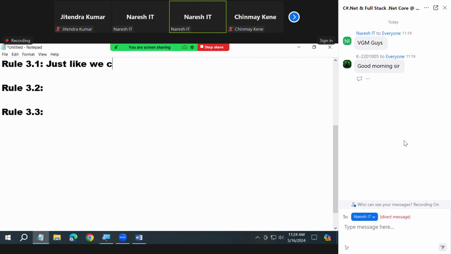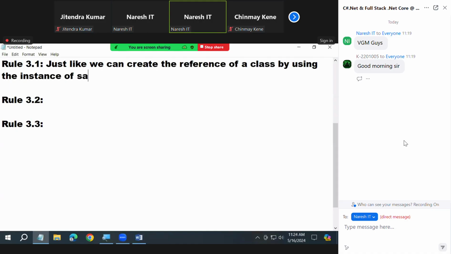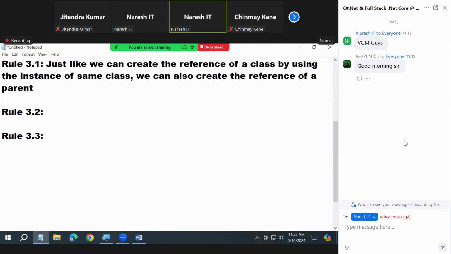Just like we can create the reference of a class by using the instance of the same class, remember this? It's an old story. We already learned it. You can initialize a variable of a class by using an instance of the same class. We can also create the reference of a parent class by using an instance.